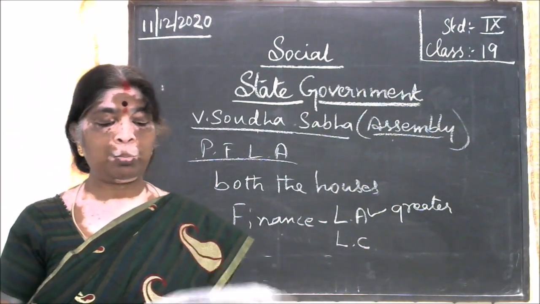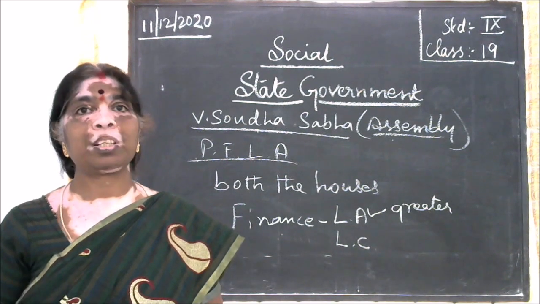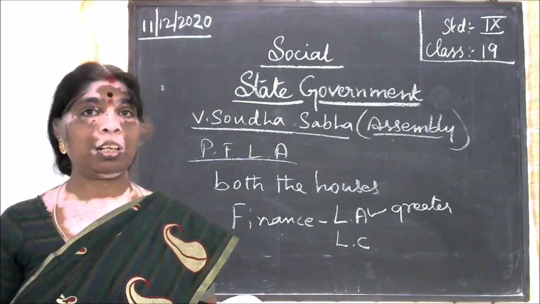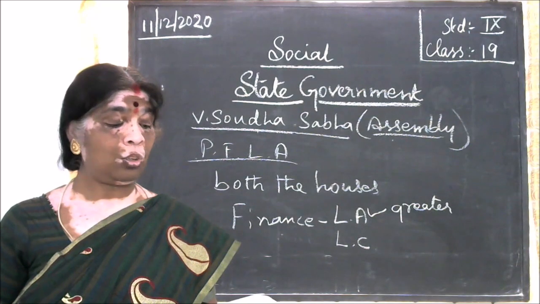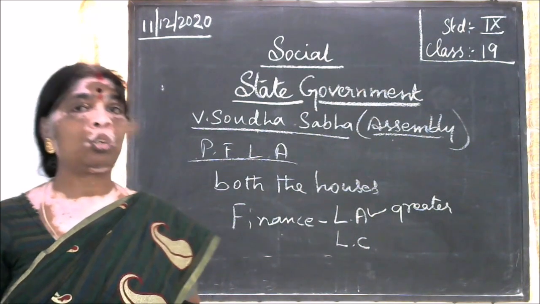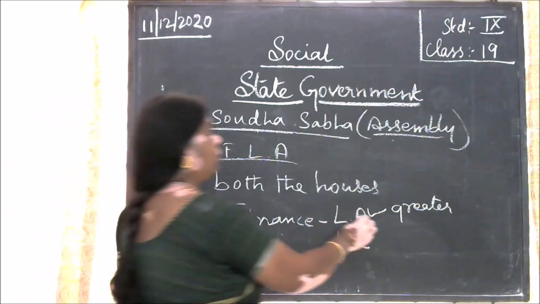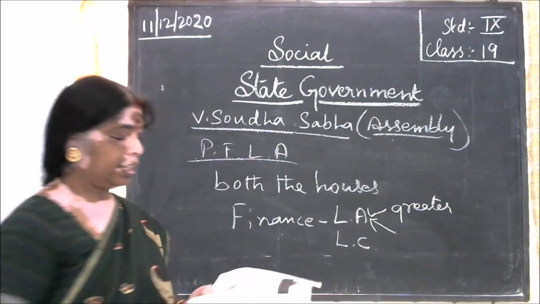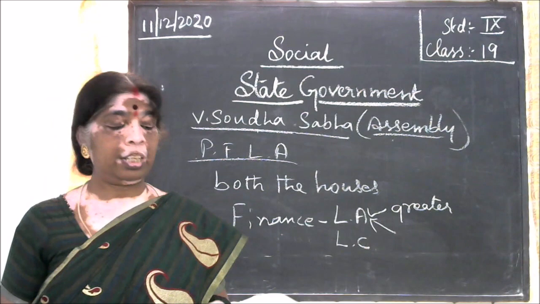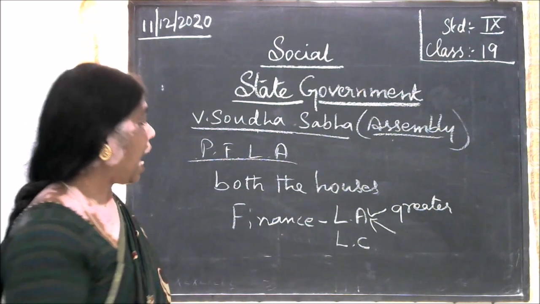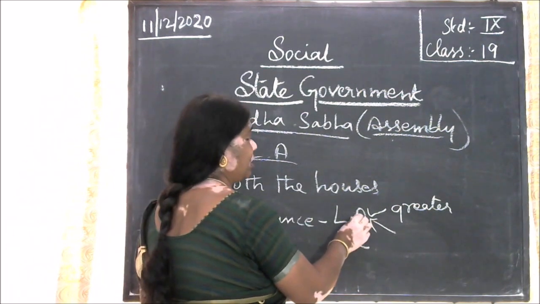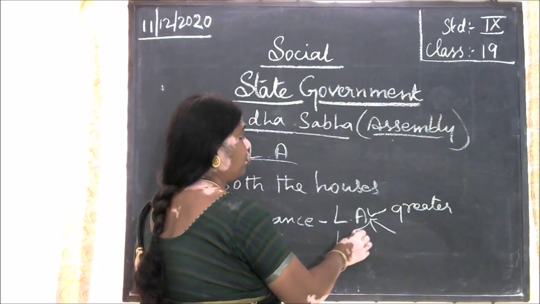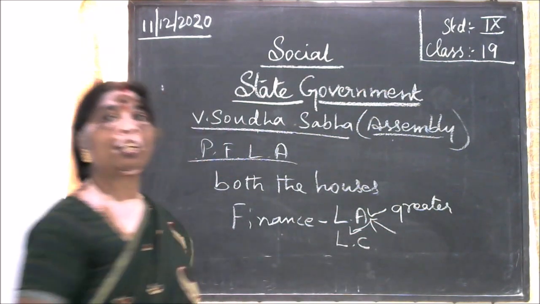So the finance bill has to be first presented to the legislative assembly. First it has to be presented to this assembly and only then, after presenting to the legislative assembly, they have to present it to the legislative council.